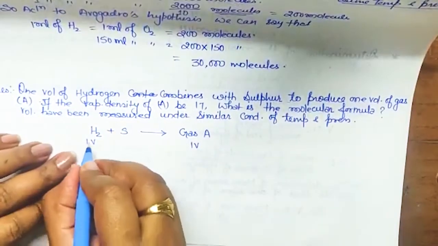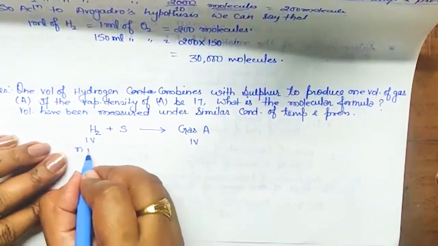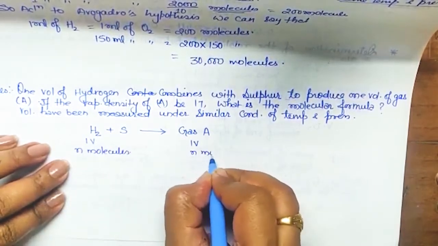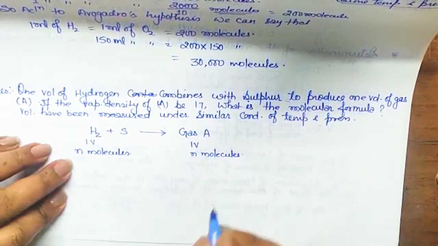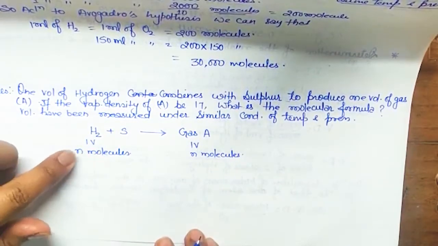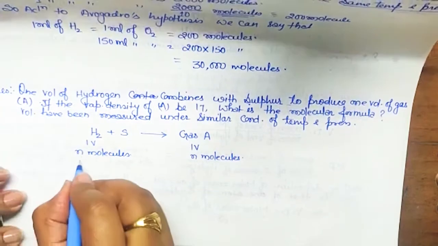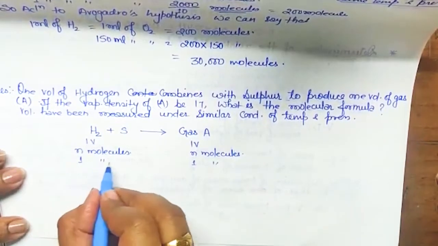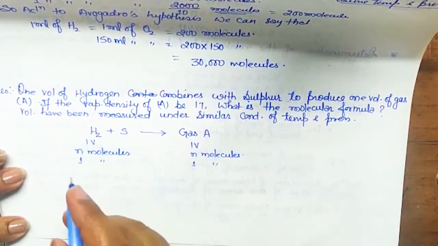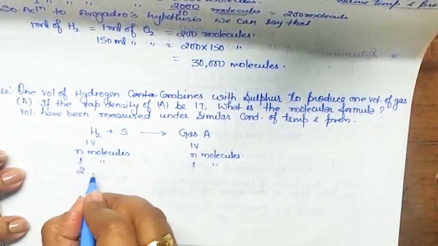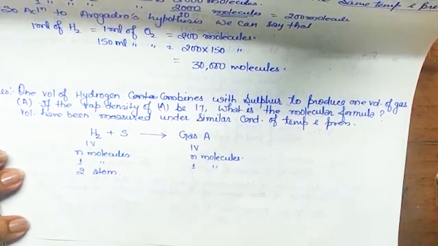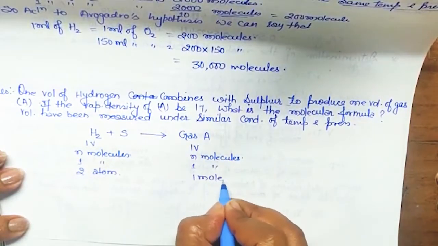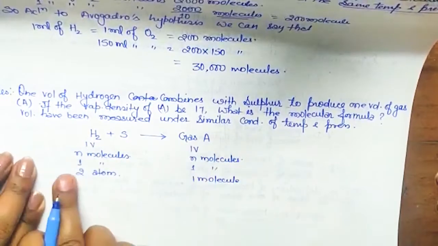Okay, so if one volume, according to Avogadro's hypothesis, you can use n molecules. So this will also form n molecules. Yes, and in this n molecules of hydrogen, it is one molecule, so here also one molecule will form. So now one molecule is how many atoms, or what will be the molecular mass of this? 2. One molecule is equal to 2 atoms, isn't it? Clear? I don't know how many atoms of the gas, so let it be one molecule only. Is this clear what I am saying?